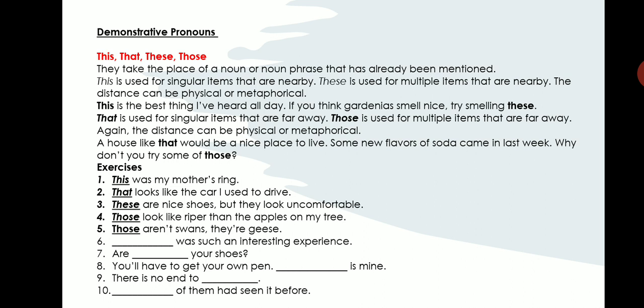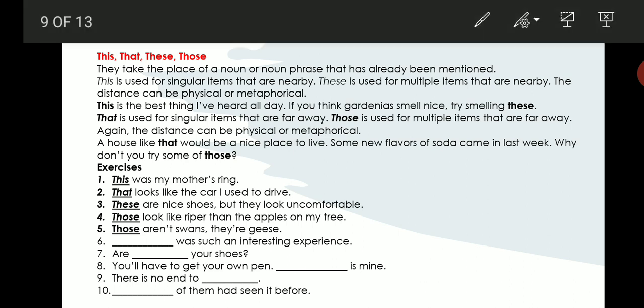This is the best thing I have heard all day. Here, try smelling these. There are many things. That is why we are using the pronoun these. That is used for singular items that are far away. Those is used for multiple items that are far away. You have here the usage. This is used for singular items that are nearby, whereas that is used for singular items that are far away. Those is used for multiple items that are far away, and these are used for multiple items that are nearby. So it is clear for you.